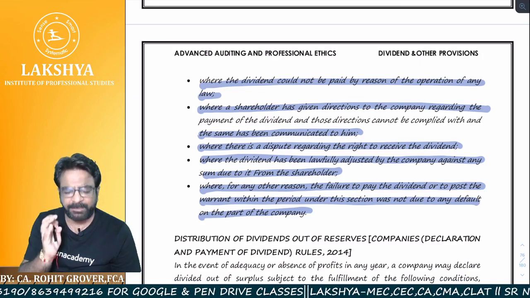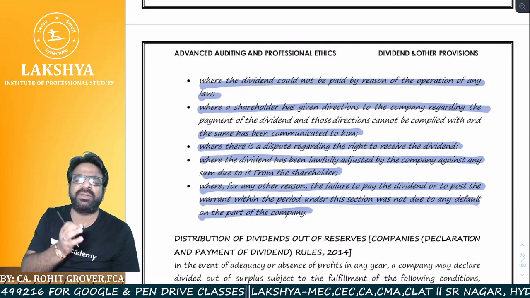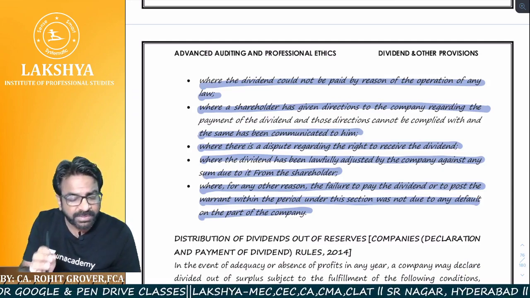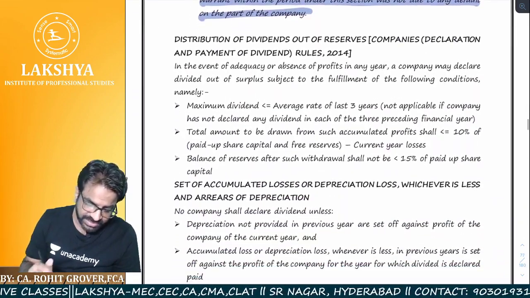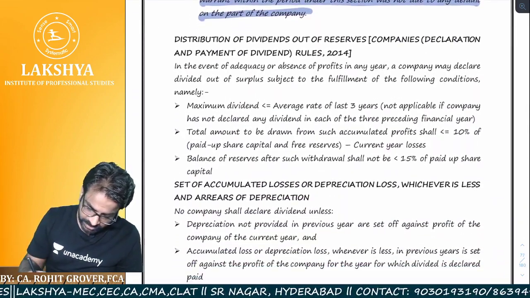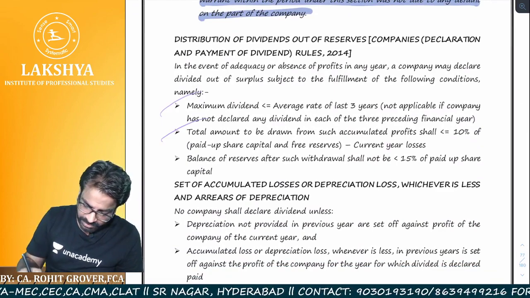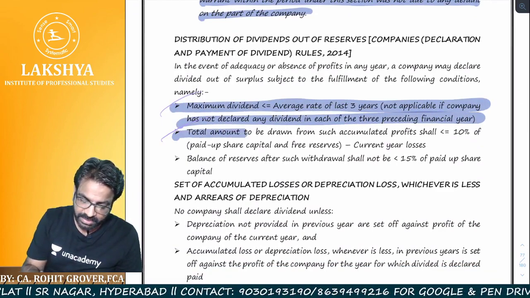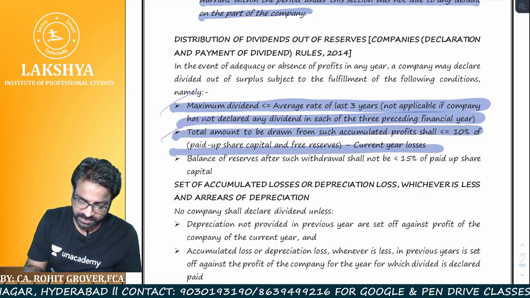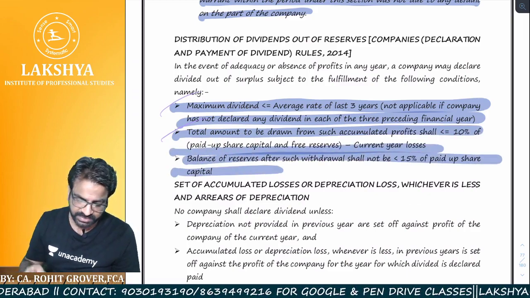The minimum amount to be kept in the free reserves after the withdrawal shall not be less than 15% of the total paid up share capital, and current year losses are required to be adjusted. Now, point number 1, point number 2, point number 3, all these points are there in front of you, the total amount withdrawn, the current year, all those things, whichever is less.